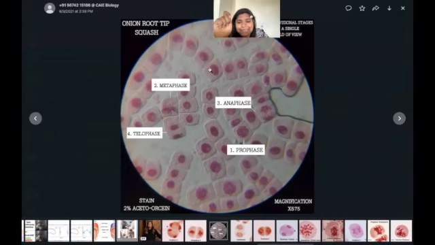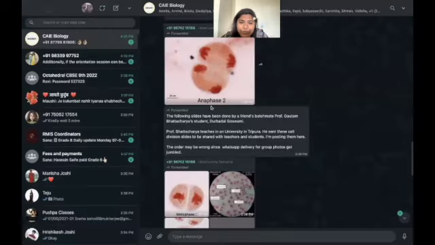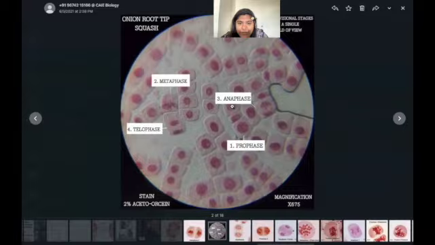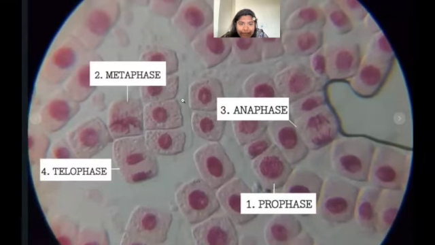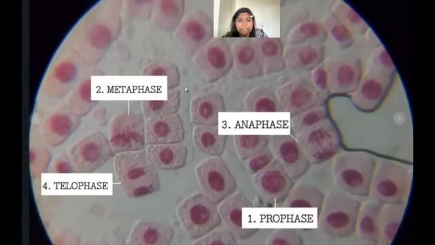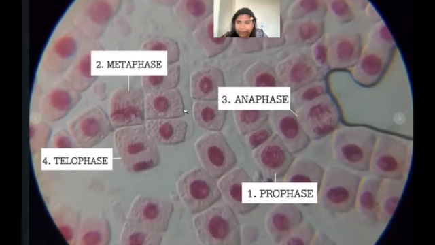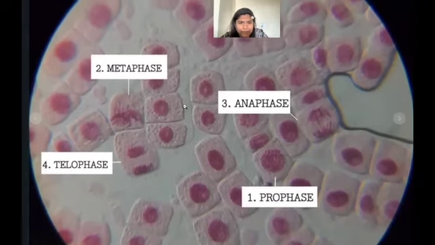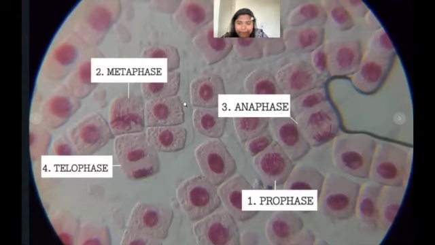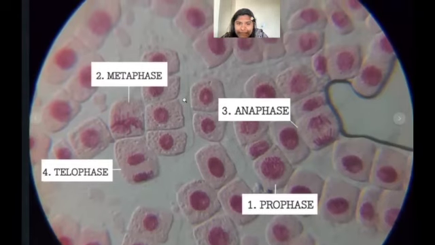Now, when you take this onion root and place it, how would you identify that this is onion root? The first major thing that you want to look at is how these cells have an external membrane. Can you see that they have a small transparent membrane-like thing? That is going to be your cell wall. Can you see this? I'm not sure if it is that clear on your screen. Is it visible on each cell? Yeah, this is an onion cell. Can you see this membrane?